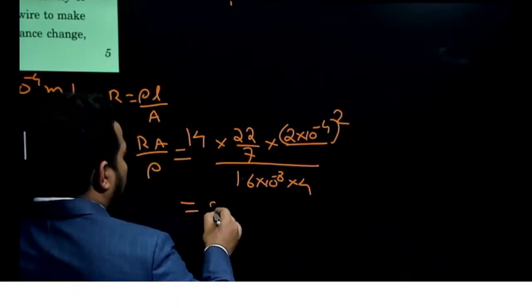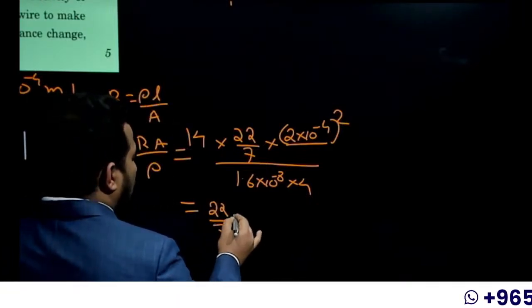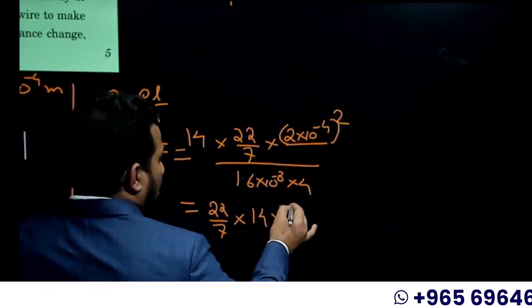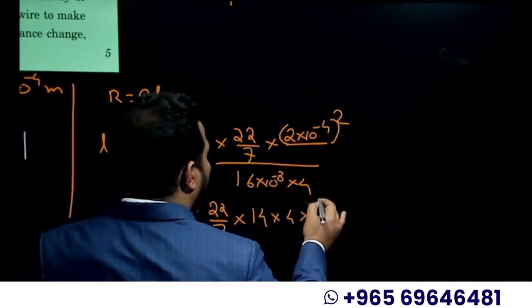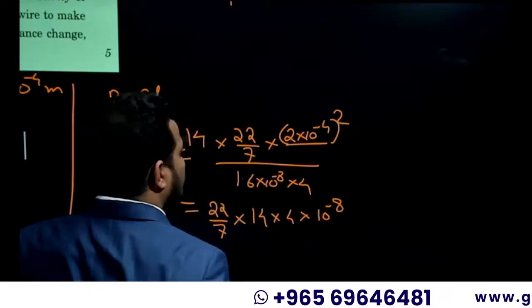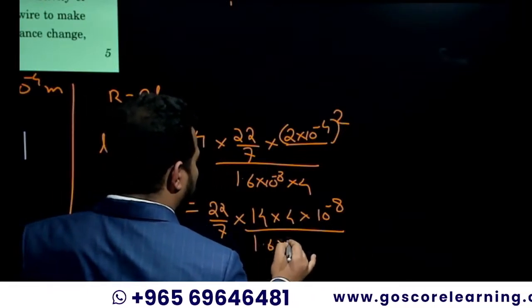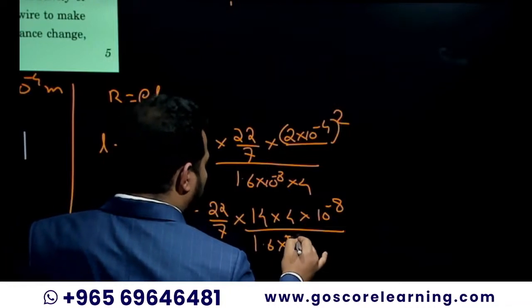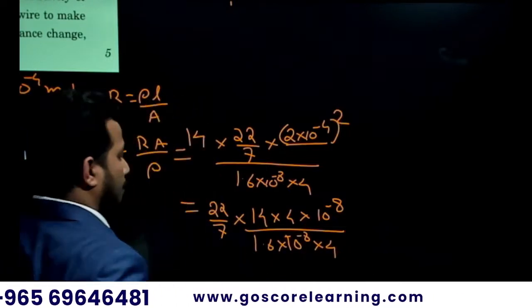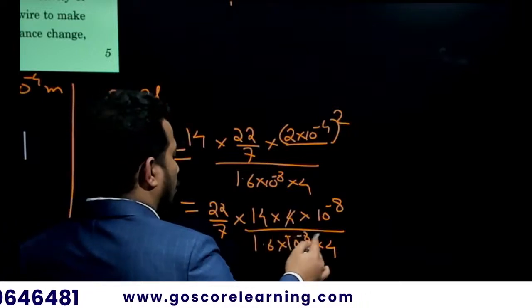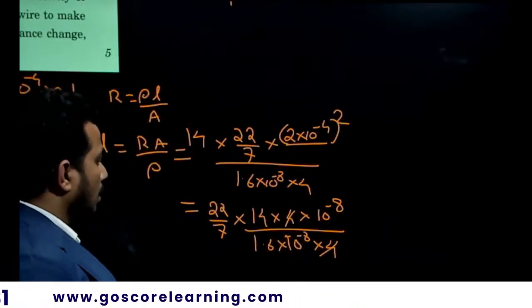So it becomes 22 by 7 into 14 into 2 square is 4, 10 raised to minus 4 square is 10 raised to minus 8, divided by 1.6 into 10 raised to minus 8 into 4. So 4 cancelled like that.